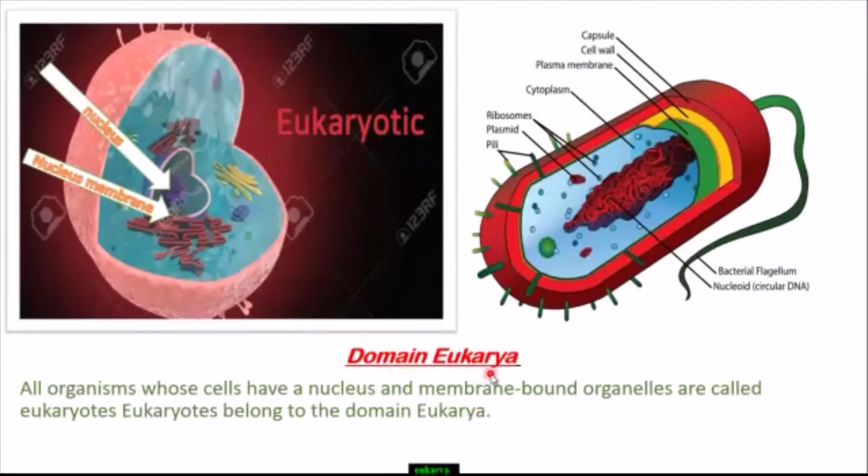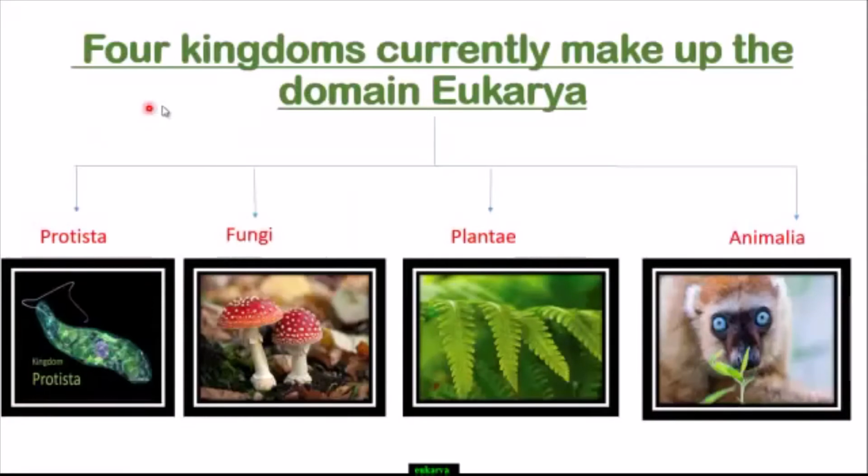Domain Eukarya. All organisms whose cells have a nucleus and membrane-bound organelles are called eukaryotes. Eukaryotes belong to the domain Eukarya. Four kingdoms currently make up the domain Eukarya: Protista, Fungi, Plantae, and Animalia.